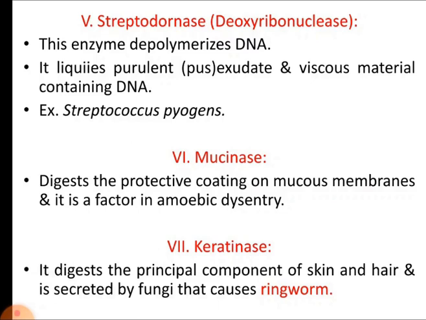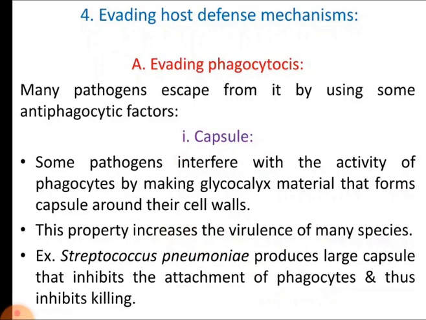The next enzyme is mucinase. This enzyme digests the protective coating on the mucous membranes, and it is a factor in amoebic dysentery. So it is also one of the important enzymes in the invasion. The next enzyme is keratinase. As the name suggests, it digests the principal component of the skin and hair called keratin. This enzyme can be secreted by some fungi that cause ringworm.